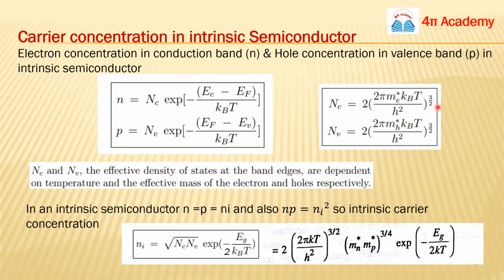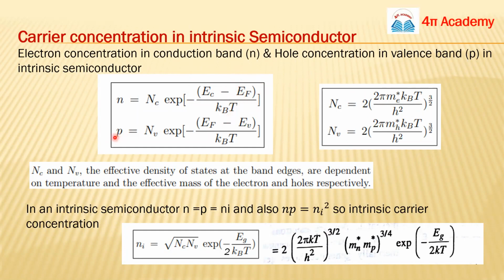Okay. So for the electron, this m_e star here is the effective mass of your electron. T is temperature, and you know all the constants k_B, h, and E. And what is this E_C? It is the energy corresponding to the conduction band. And this E_F is the energy of your Fermi level.